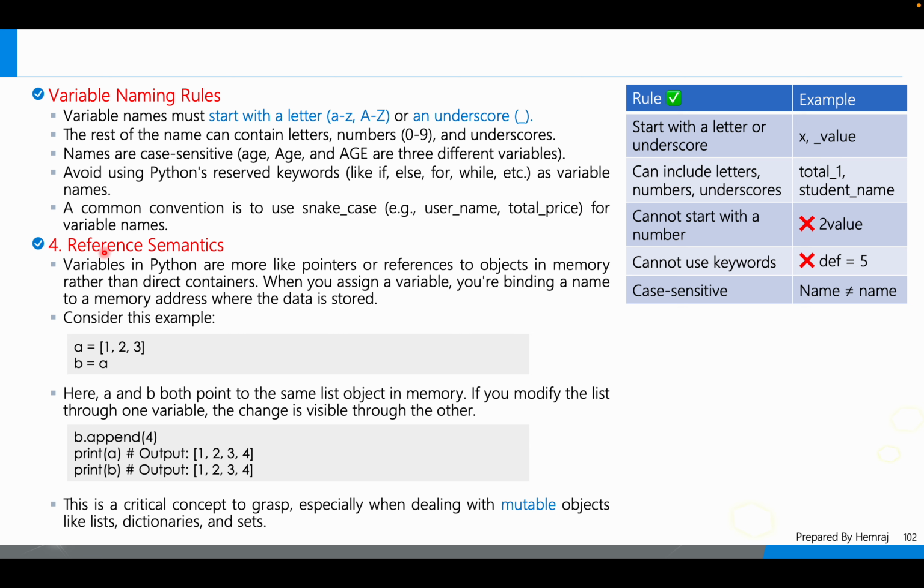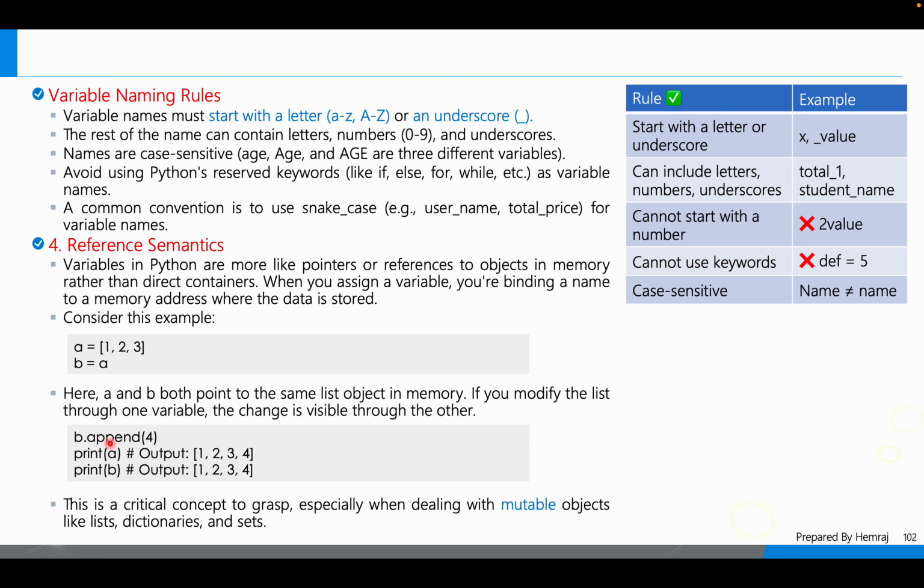Next point is reference semantics. Variables in Python are more like pointers or references to objects in memory rather than direct containers. When you assign a variable, you are binding a name to a memory address where the data is stored. Consider this example: a is equal to [1, 2, 3], b is equal to a. Here a and b both point to the same list object in memory. If you modify the list through one variable, the change is visible through the other.